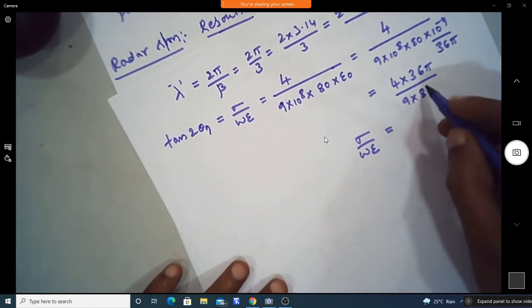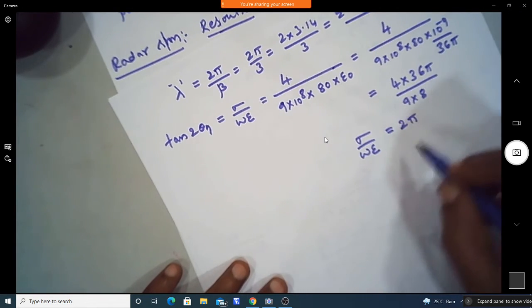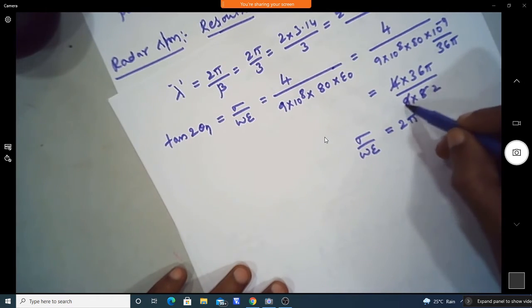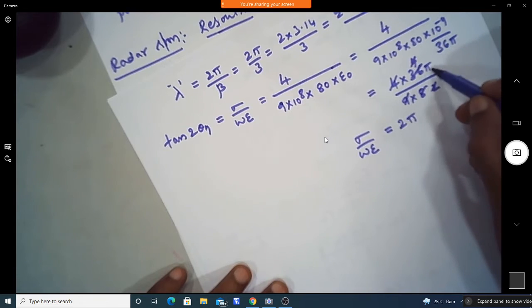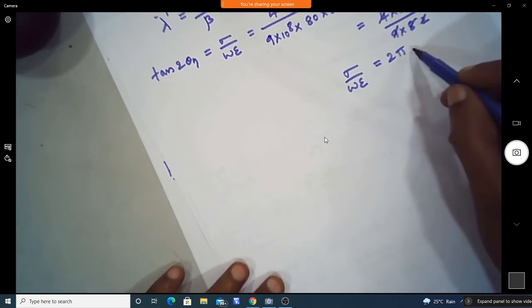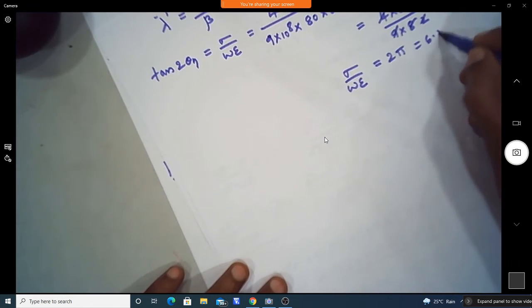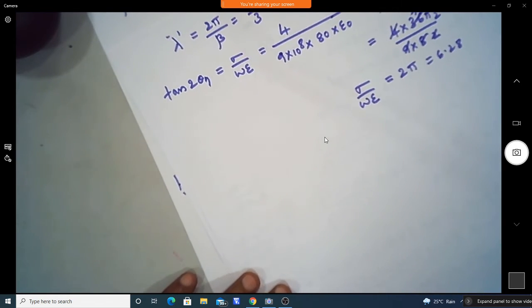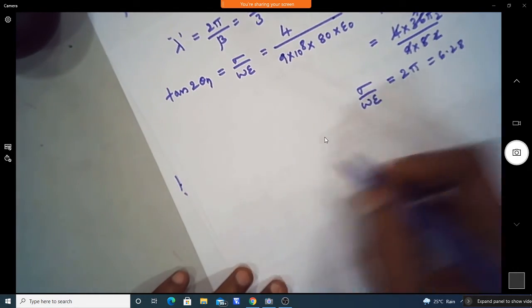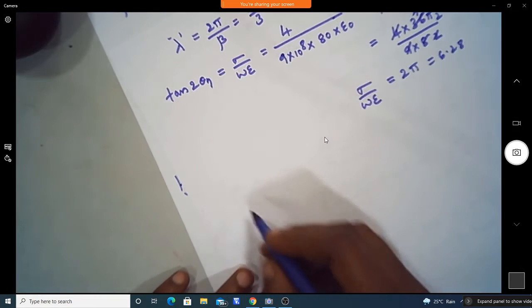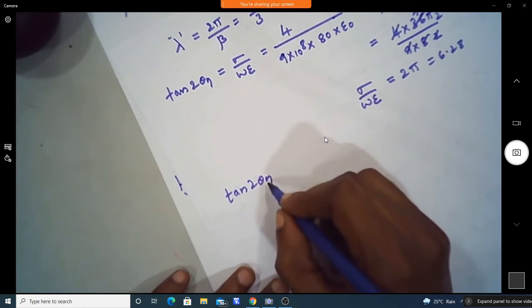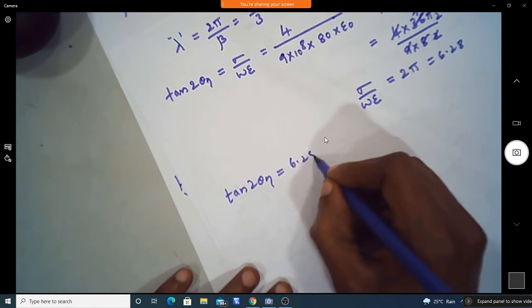It almost comes to 2 pi. So the value is 2 pi. We can cancel, and this 4 again gives 2, so we get 2 pi, which is 6.28. So tan 2 theta n is nothing but this value, tan 2 theta n equal to 6.28.